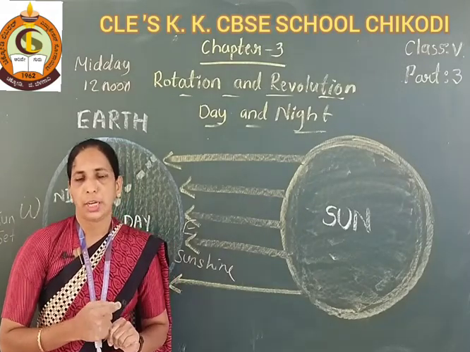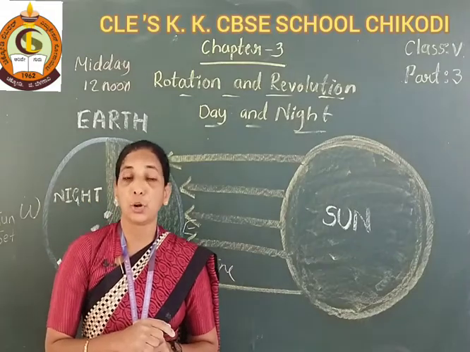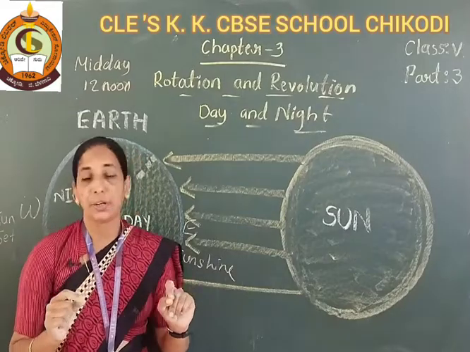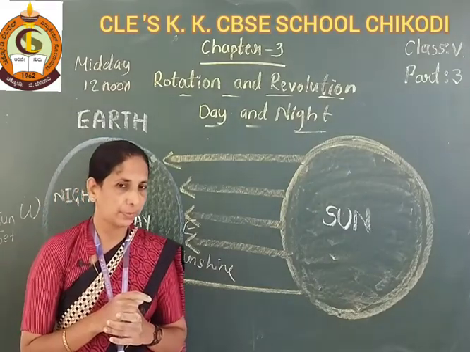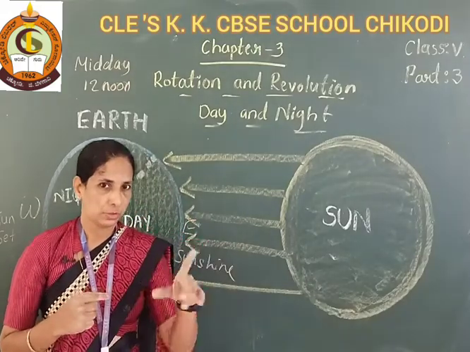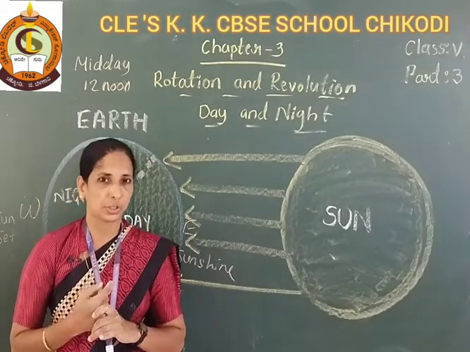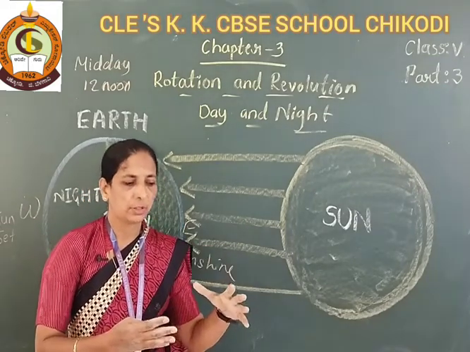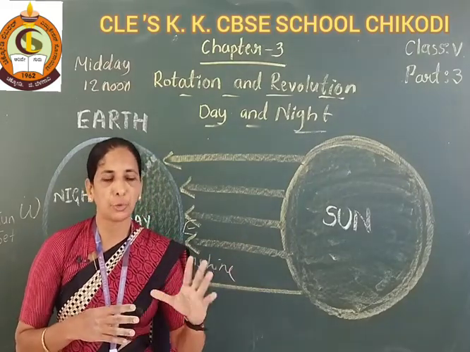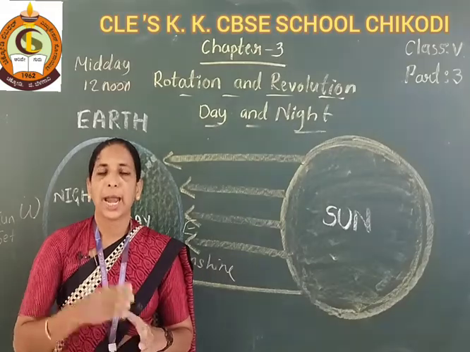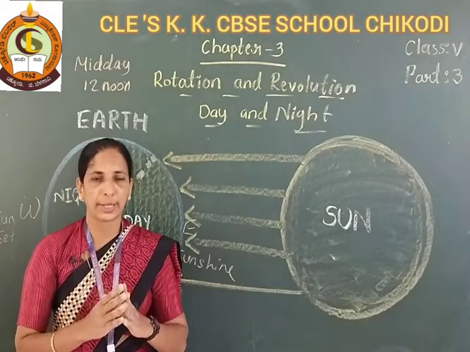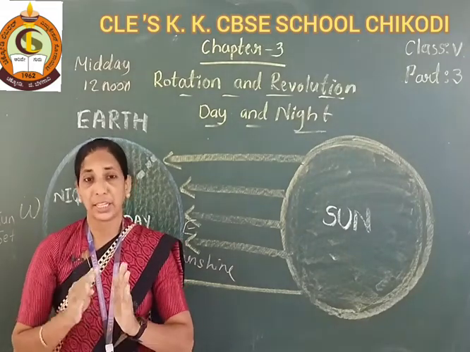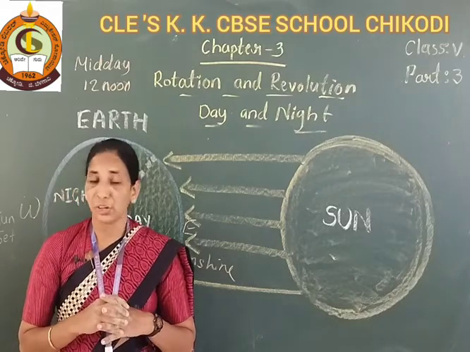In the previous chapter, latitudes and longitudes, we learnt about the eastern hemisphere and western hemisphere and calculating time zones. We saw that in the western hemisphere some people are having breakfast, at the prime meridian at 0 degrees people are having lunch, and in the eastern hemisphere some people are having dinner.